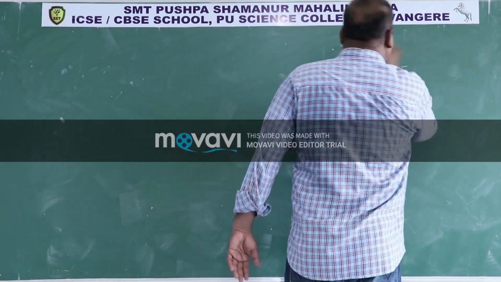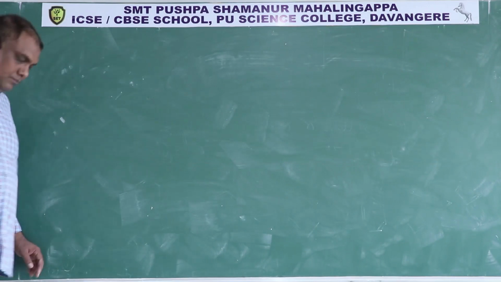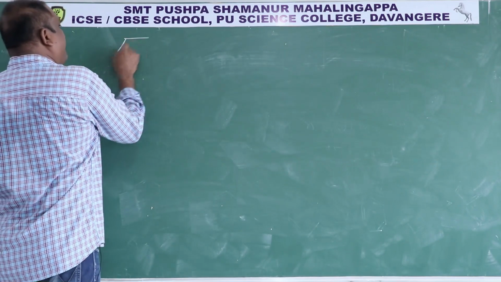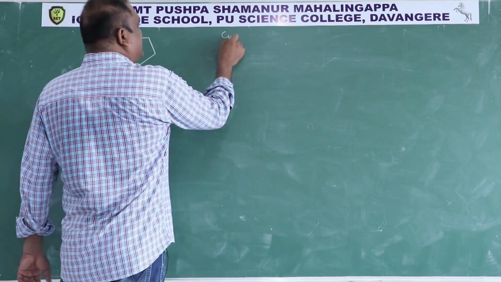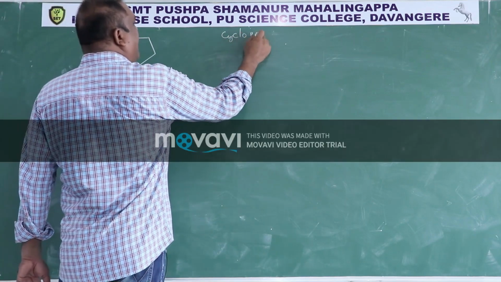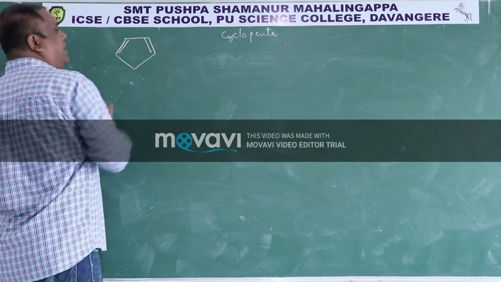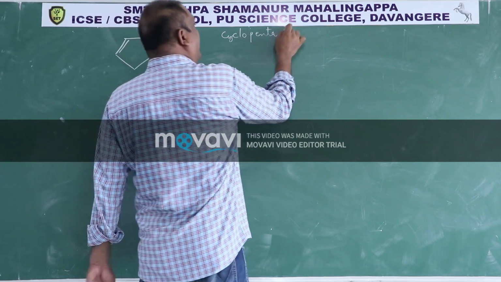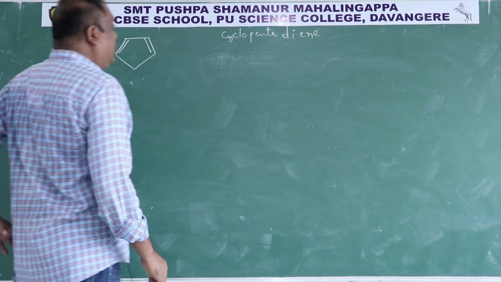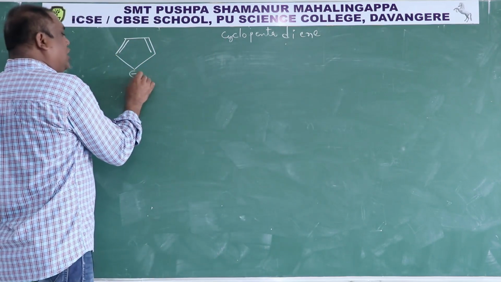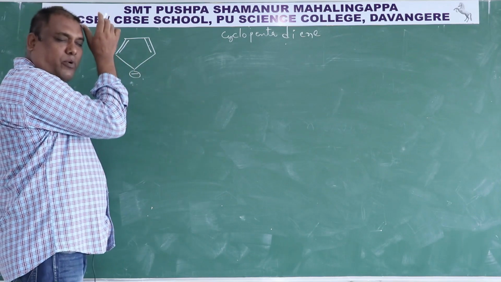Then another example I will tell. This is a 5-membered ring. Therefore, name becomes cyclopentadiene. Pi bond here, pi bond here. For aromatic compound, I have given cyclopentadienyl anion is an aromatic compound.